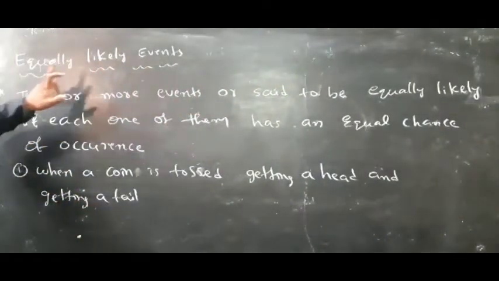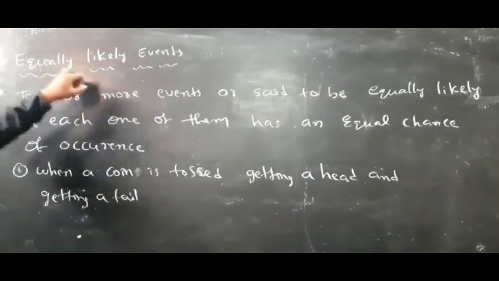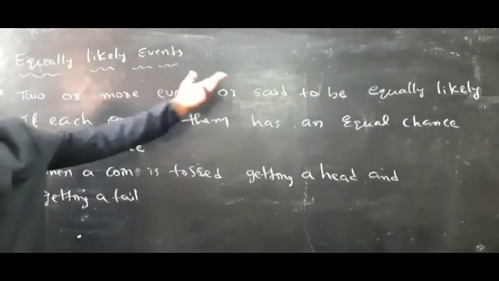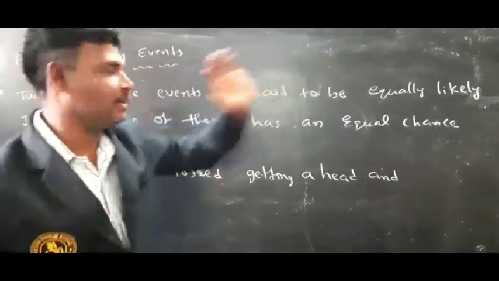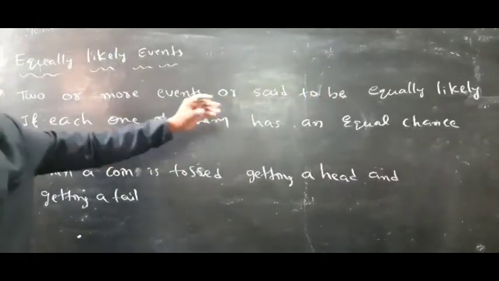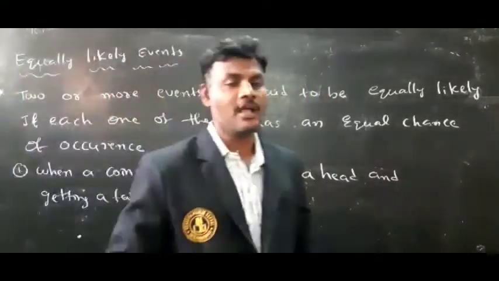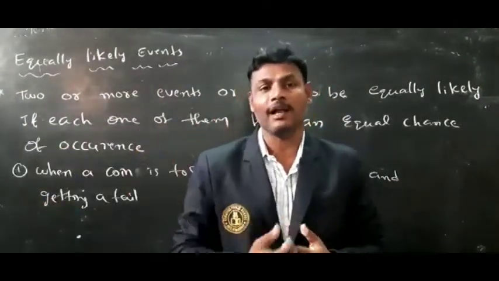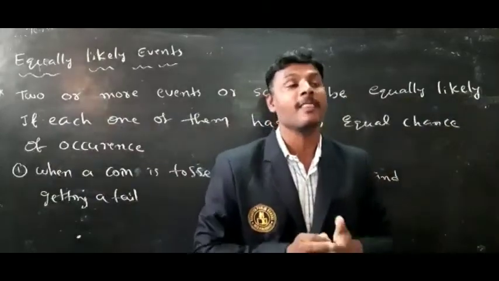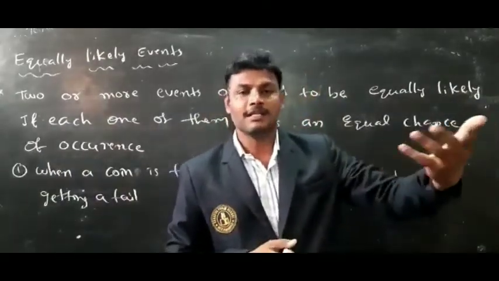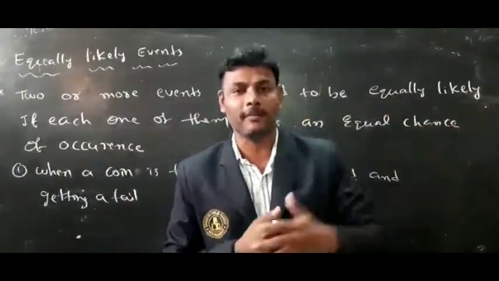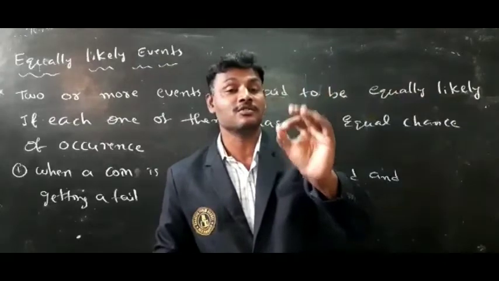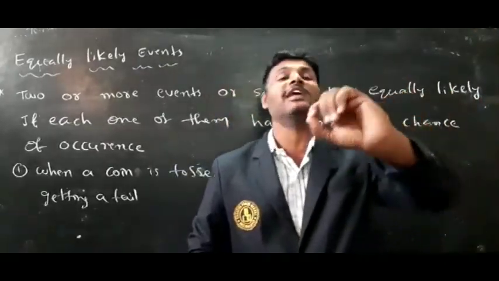Next, equally likely events. Both have equal chances. Two or more events are said to be equally likely if each one of them has an equal chance. For example, one person is going to toss a coin to get a head or a tail. Both have equal chances. Tomorrow, India and Australia are going to play a cricket match. There is a chance for India to win and also a chance for Australia to win. Both teams have equal chances.